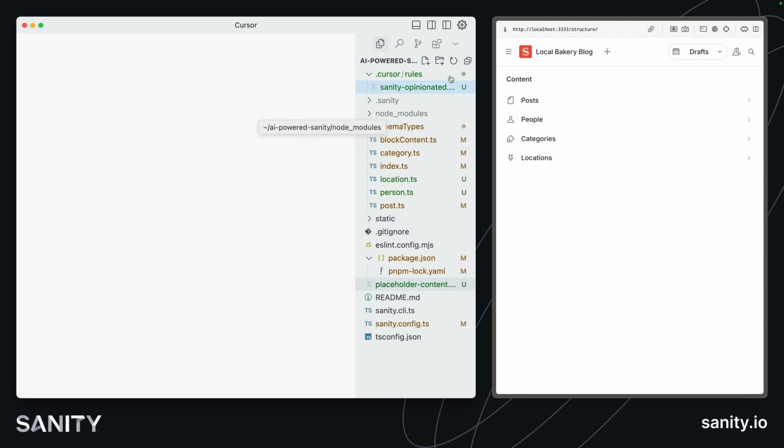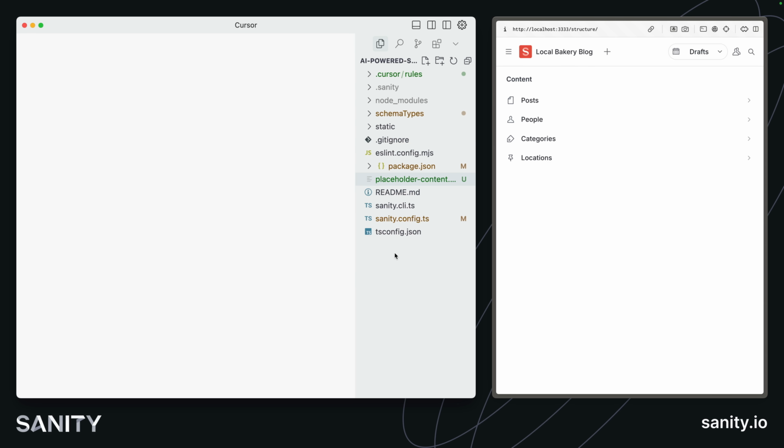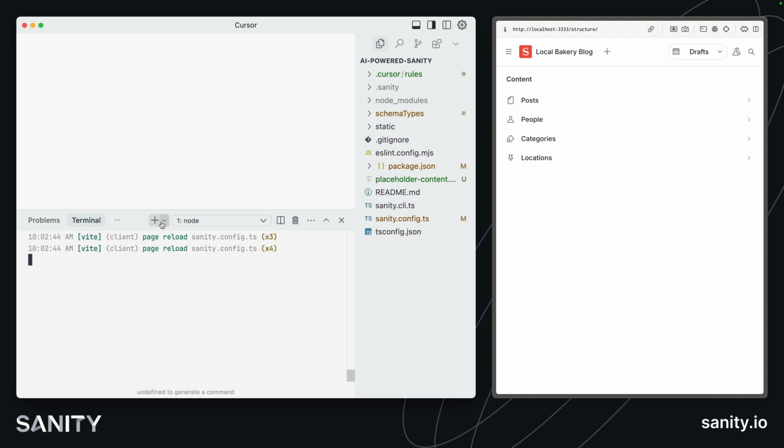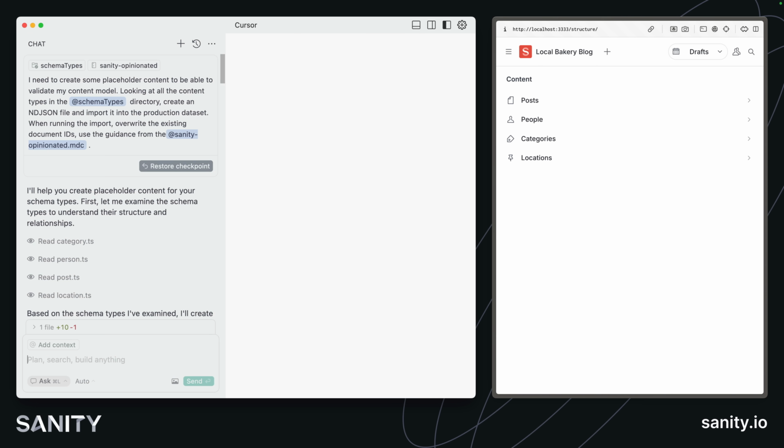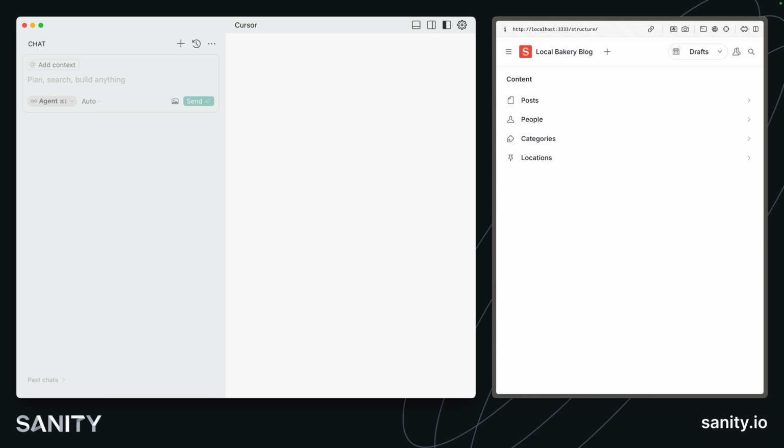Our project currently has Sanity Studio configuration files at the root. And what we're about to do is go and make a very big and possibly dangerous change to the studio. I want to arrange all of these folders into a directory called Studio. And at this point, we're potentially making irrevocable changes to the project. The agent will go and make these changes for us, but it also might make an enormous mess. This is why it's good, if you are familiar with Git, to go and make a commit right now. Now let's close the terminal and the file browser and bring back our agent in a new chat.